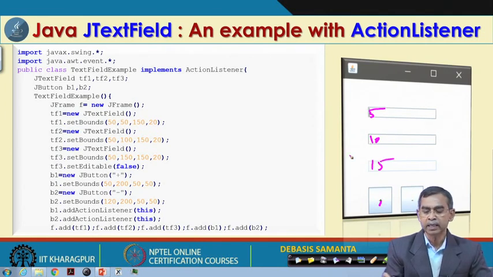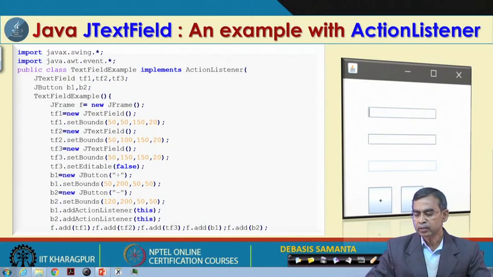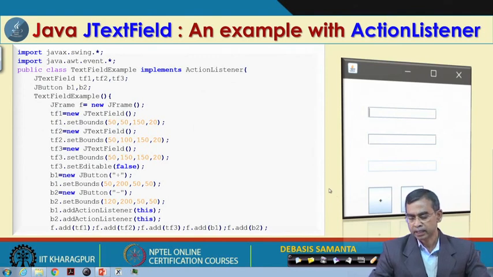So, here are basically 3 text fields which are initially empty, but we have added an event, so that if we type something here and there and then add, the result will automatically come into this text field. So, action can be added in this. You can understand how these kinds of things can be utilized in your actual application.